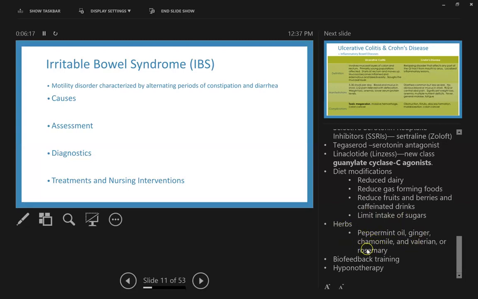Herbs, these are alternative therapies. Peppermint oil has been known to help. Ginger, chamomile, valerian, or rosemary. Something else would be biofeedback training.